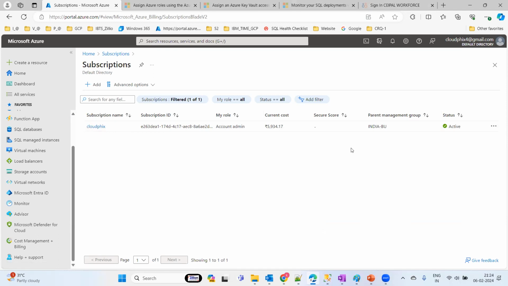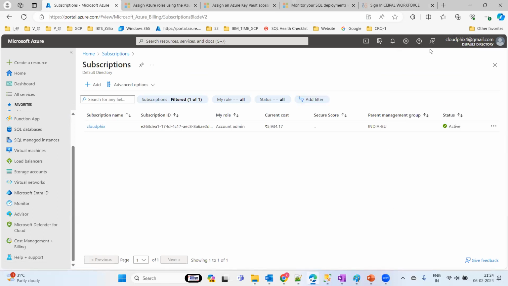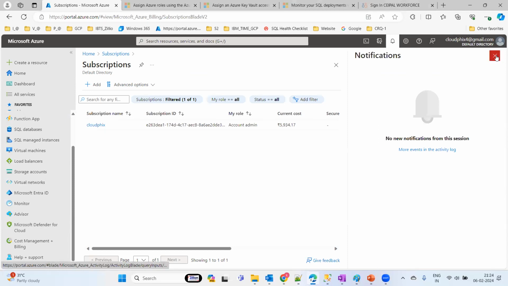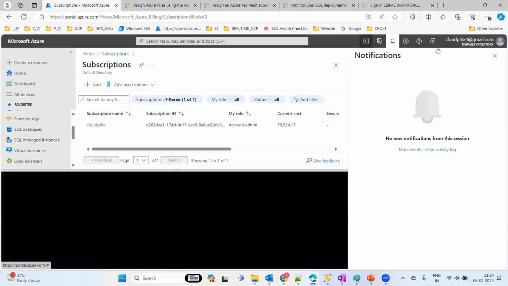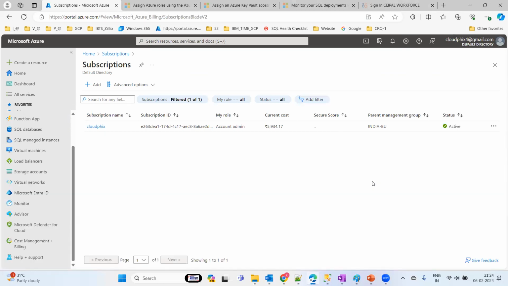Here is where you can use it, and this is my account information that I can see. Towards the settings of your desktop of this environment, this is a notification bar where we can see the notification related stuff. And here the PowerShell and the CLI methodology also we can use to deploy your environment.